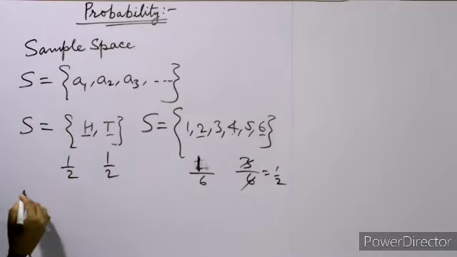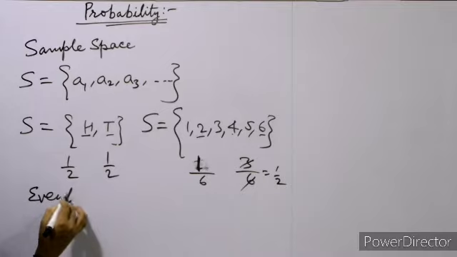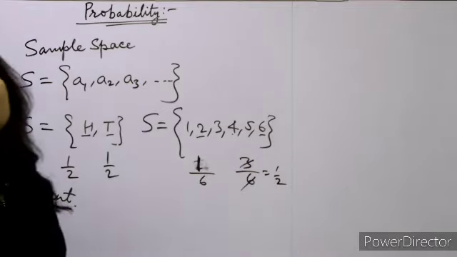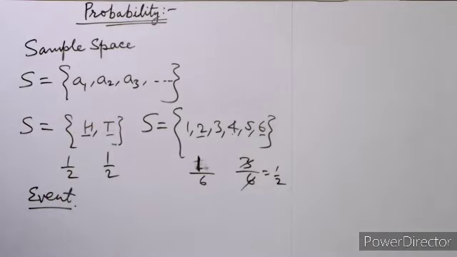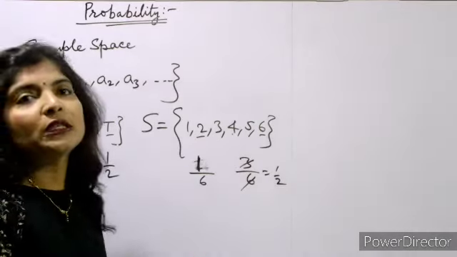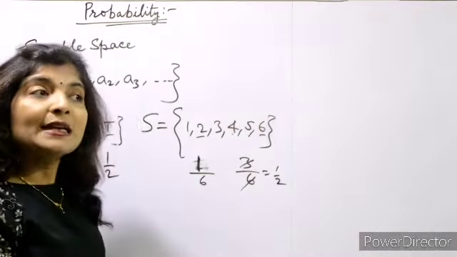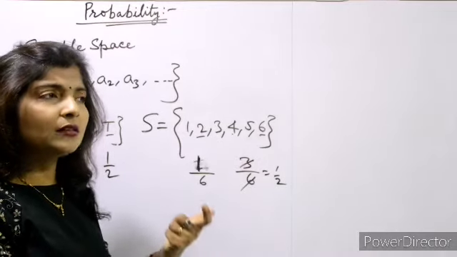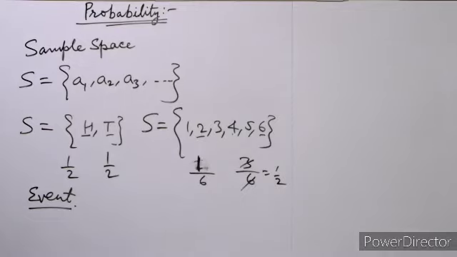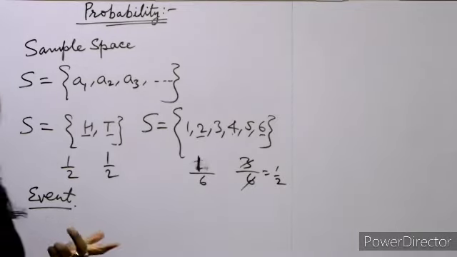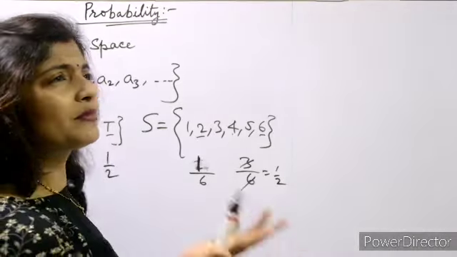Now we need to understand what is event. ठीक है? So event is a subset of sample space. मतलब ये जो sample space है इसका एक subset होगा. Okay. And there is one more term, that is simple event. Simple event is an event which has only one point. Okay. So an event of a single point is called simple event.